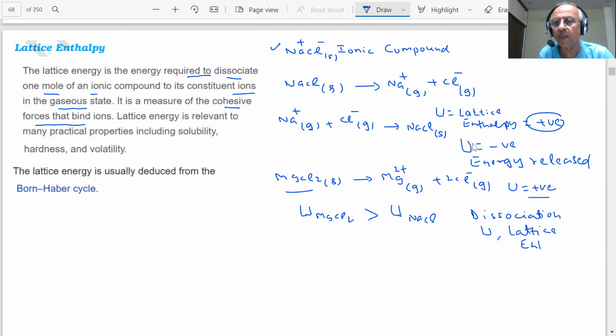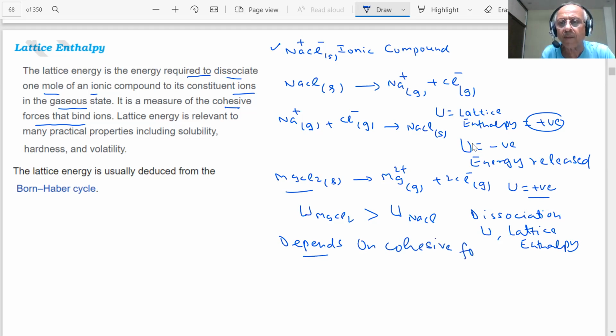Dissociation lattice enthalpy being higher means that the cohesive forces, the interaction between magnesium and chloride ion, is stronger than the attractive force between sodium and chloride ion. So it depends on the cohesive forces that bind the ions. Cohesive forces means what? How much is the attractive force between them?